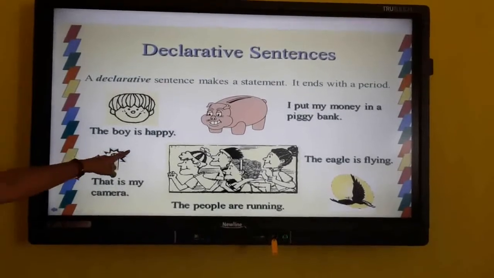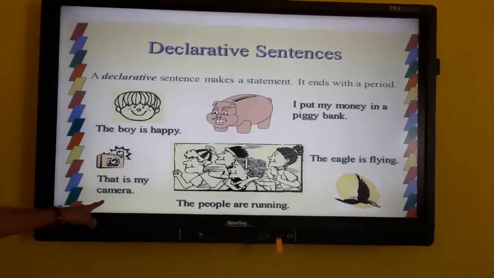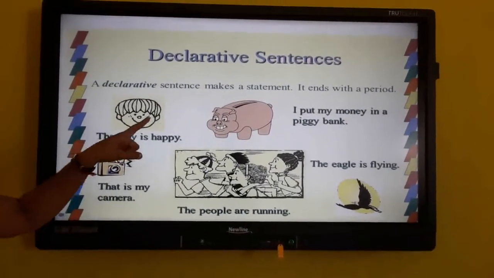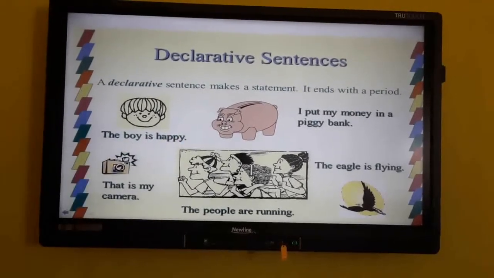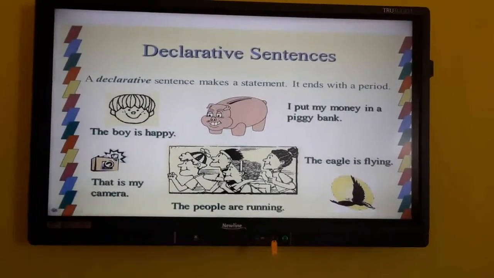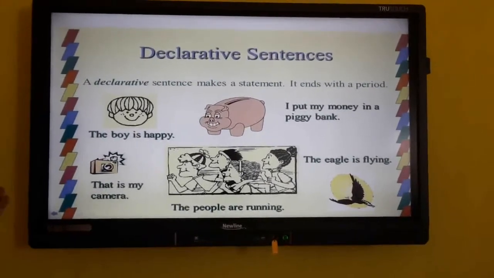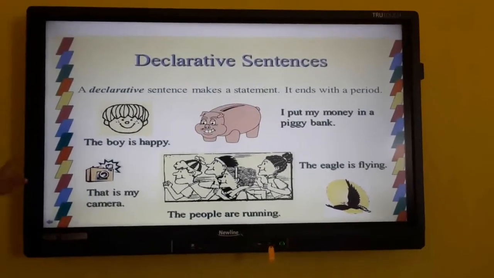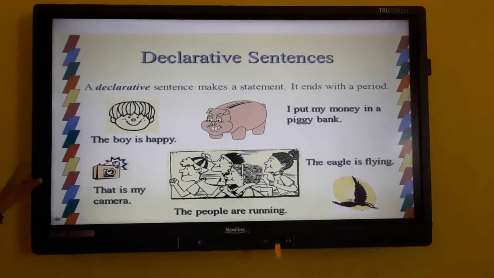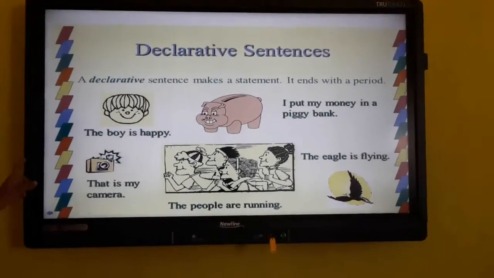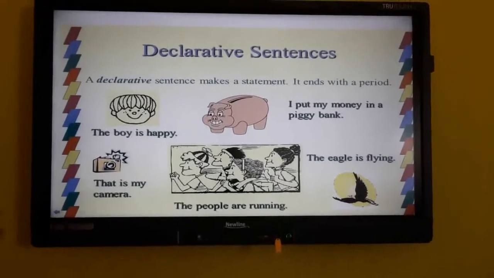The boy is happy. That is my camera. I put my money in piggy bank. The people are running. The eagle is flying. So all these are some information. Each and every sentence starts with a capital letter and ends with a full stop.